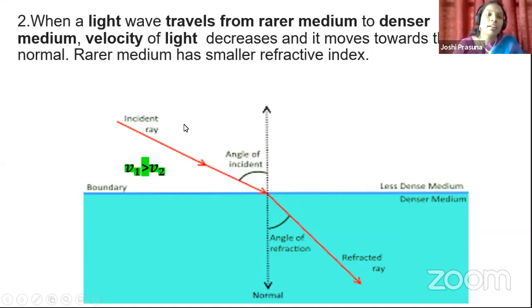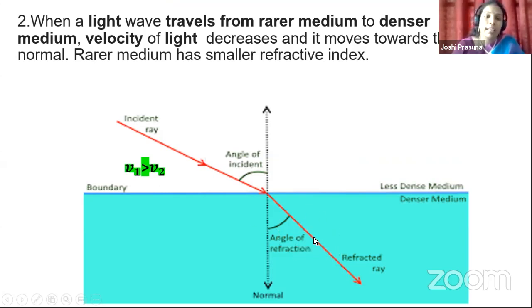So whenever a light ray travels from rarer medium to denser medium, what about the speed of light again, children? Already you know the trick. In the rarer medium, the traffic is less. Therefore, the speed of light will be more. On a trafficless road, your speed will be more, isn't it? That's why V1 is greater.